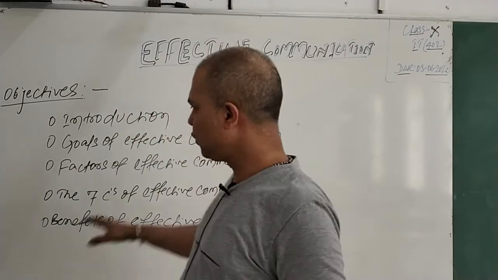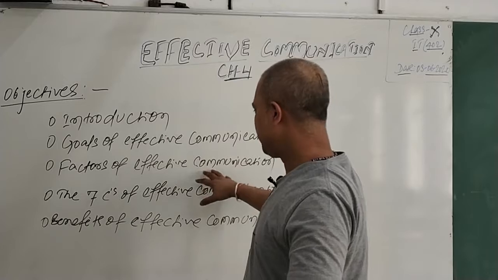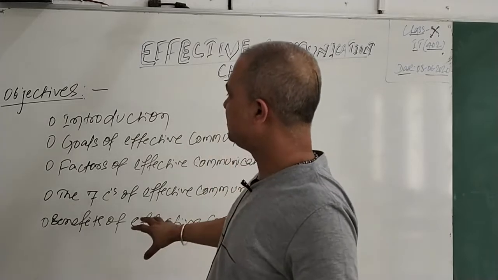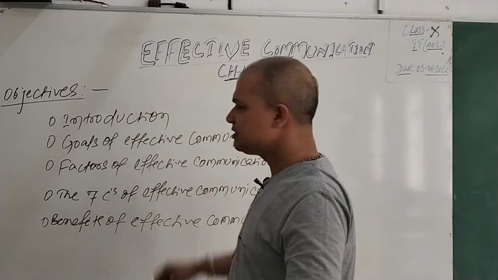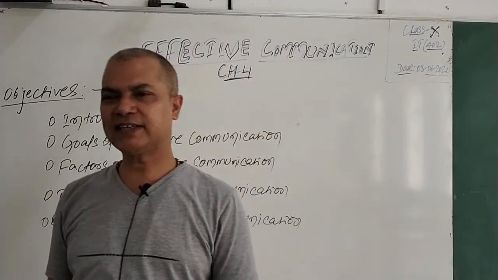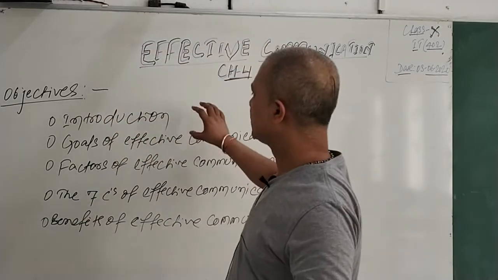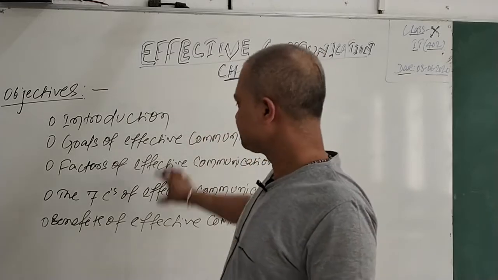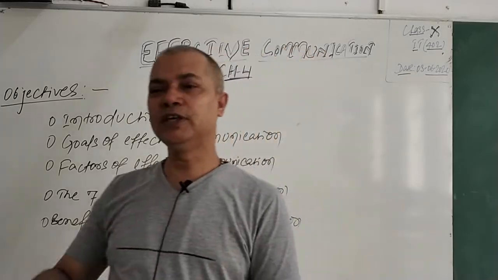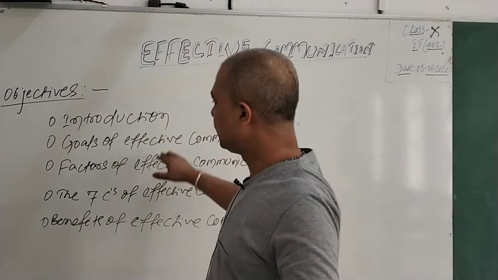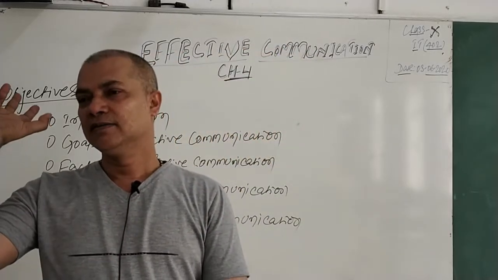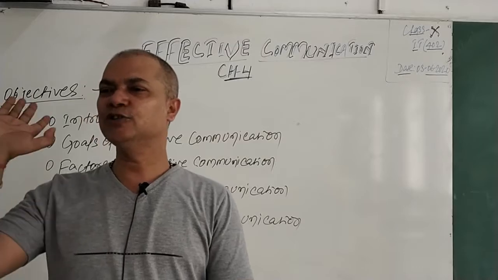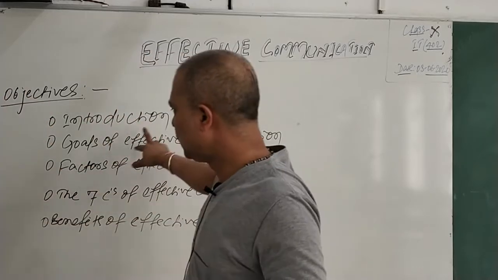I hope you can easily remember the factors of effective communication, and the goals of effective communication that I also talked about. We have an intention to acquire the information that we want exactly, and we also have a goal to build a good relationship with the audience. And a goal of effective communication may be to settle the children or to change the behavior of the children. That is what the goal is.